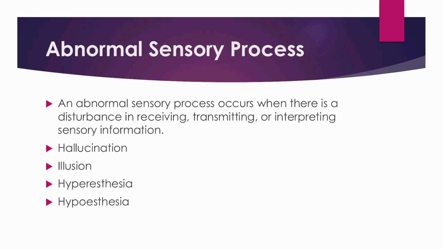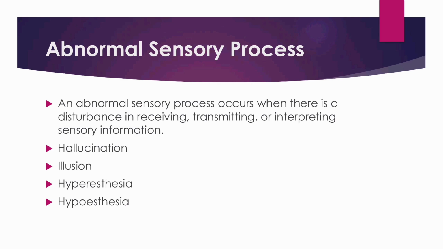Next, we will move to the abnormal sensory process. So, an abnormal sensory process happens when the sense organs, nerves, or brain do not process sensory information correctly. In this, it includes hallucination. So, seeing, hearing, smelling, tasting, or feeling something that is not really there. For example, hearing voices when no one is speaking. Second one, illusion. So, misinterpreting a real object or stimulus. For example, seeing a rope in a dark room and thinking it is a snake.